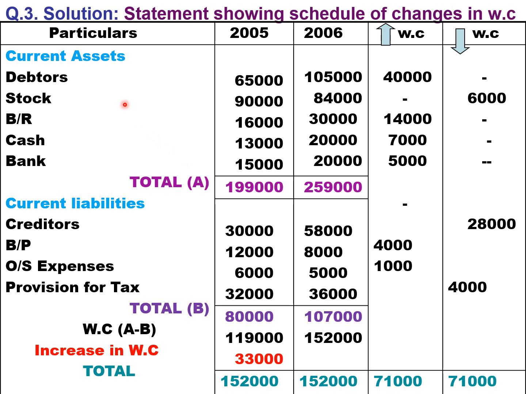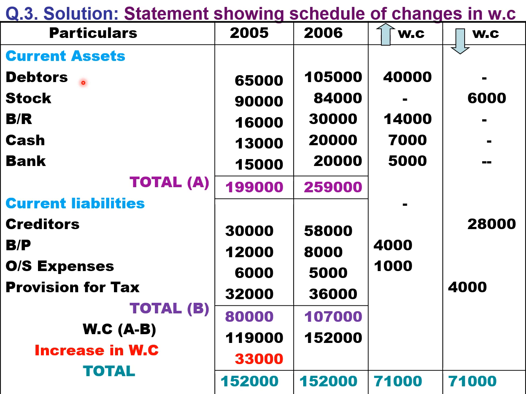So students, there are totally 6 steps you need to follow. First, statement of changes in working capital. Number 2, land and building account. Number 3, plant and machinery account. Number 4, proposed dividend account. Number 5, adjusted PL account. Number 6, fund flow statement. So 6 steps you need to follow to solve this problem.